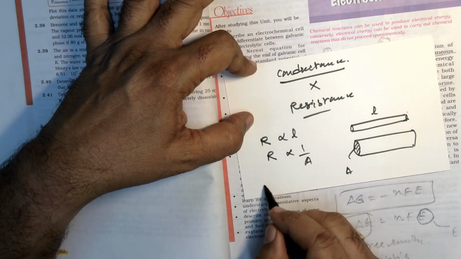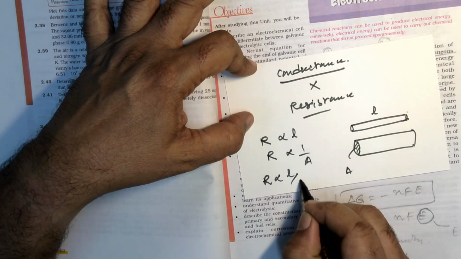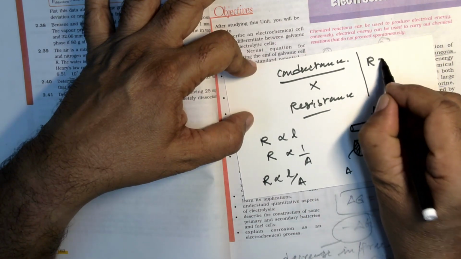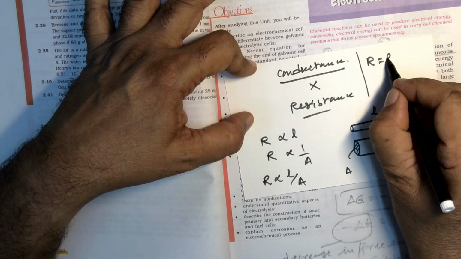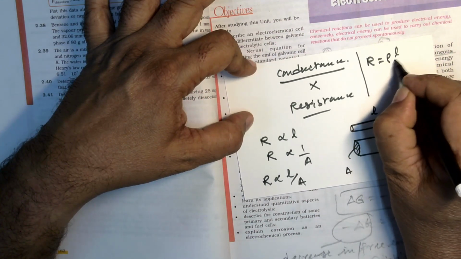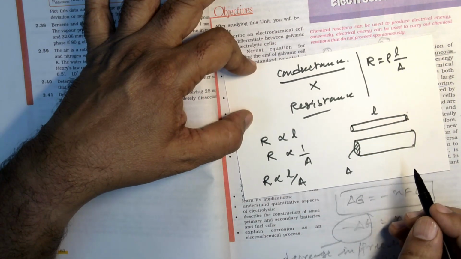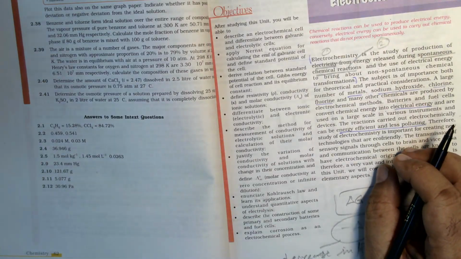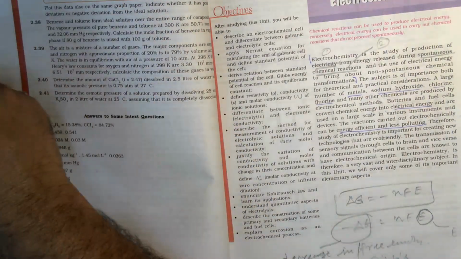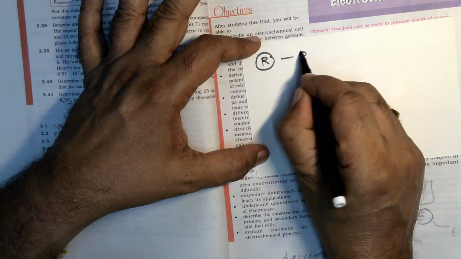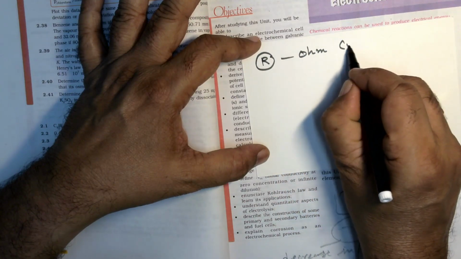So we can combine to form L by A. It means R equals rho, the proportionality constant, that is specific resistance or resistivity, into L by A. When you consider this resistance, its unit is ohm, represented by omega.